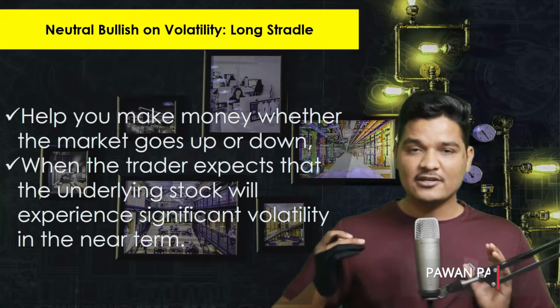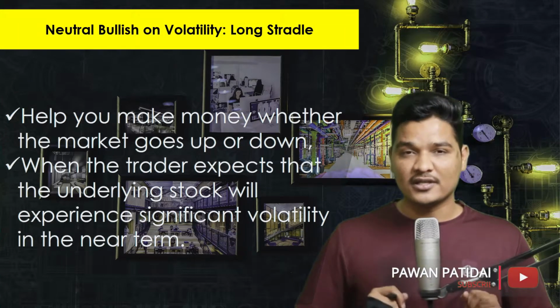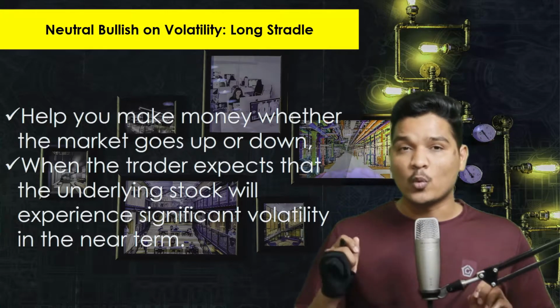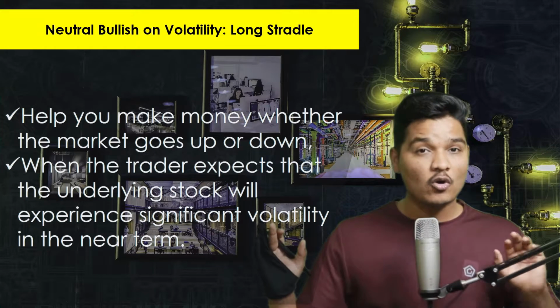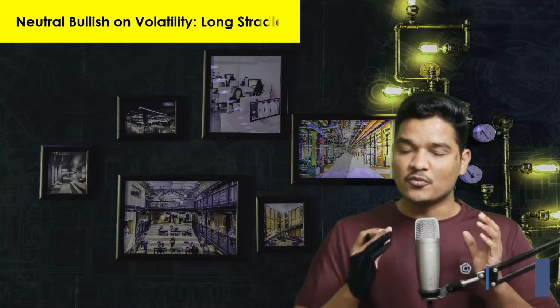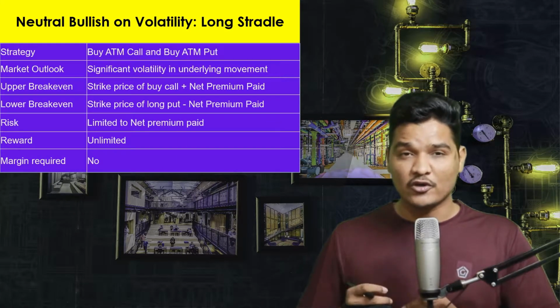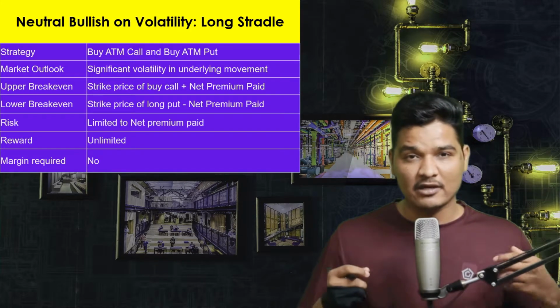So here, as I told you, we are expecting high volatility in the market, and we are also expecting that market will move in one direction. Let it be up or down movement. Now let's go deeper into it and discuss few more points like upper break-even point, lower break-even point, and where we are going to make the position and whether margin will be required or not.